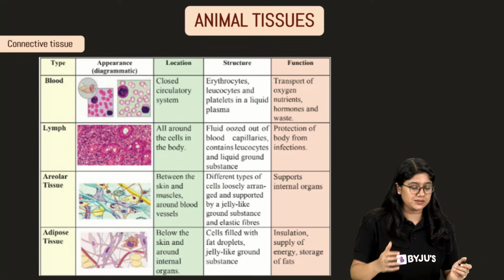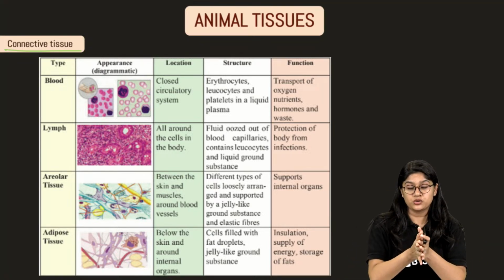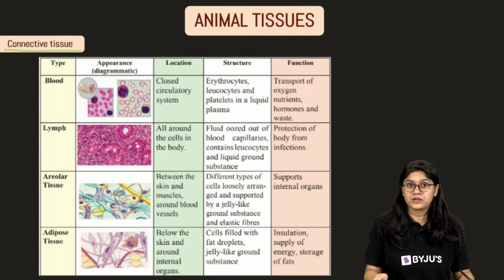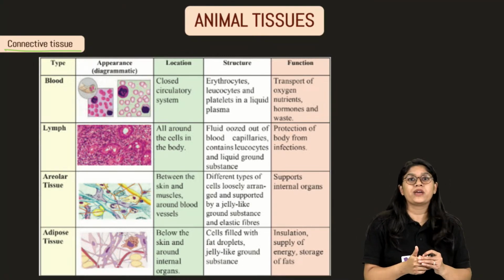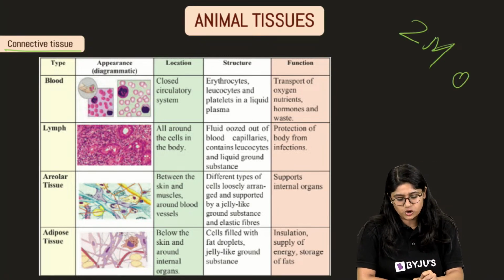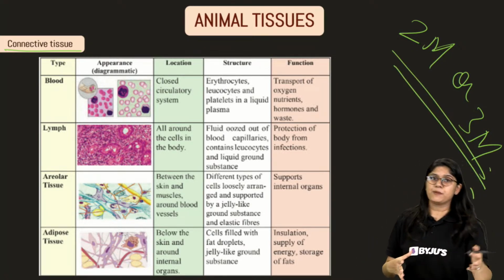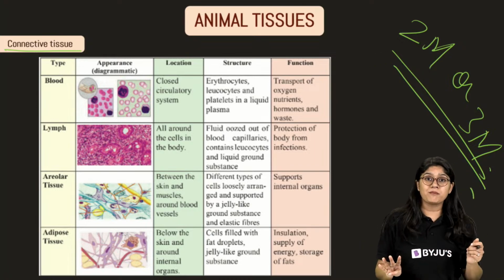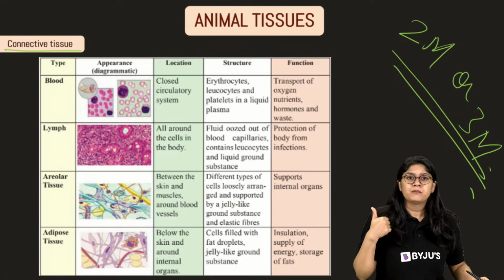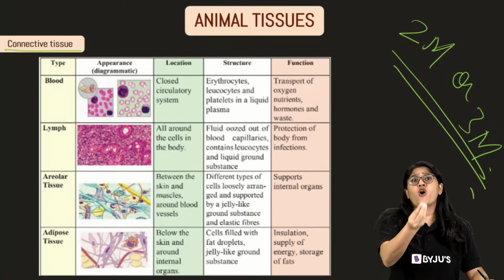Okay everyone, let's talk about the connective tissue. We have different types of connective tissue in the body, right? As the word suggests, these are the ones that actually help in connecting the whole body together. In that, we have different types. Let's take a look over here everyone. Now this is super important from the exam point of view. A 2 marks or a 3 marks question surely comes. I'll tell you what they usually ask from these. So we have blood, which is a type of connective tissue. Blood has 4 important components: plasma, WBCs, RBCs and platelets. So you know the function of each. Plasma is a fluid which has various other substances, and it makes up the majority of the blood.